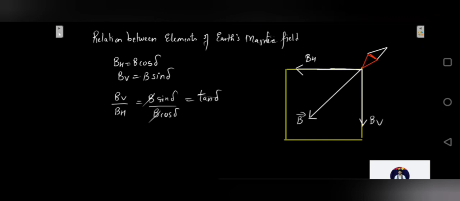Okay, I'll draw the geographic meridian also, just to compare. Here is my geographic meridian.